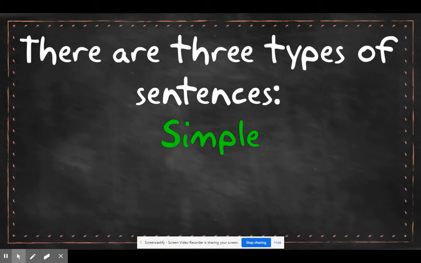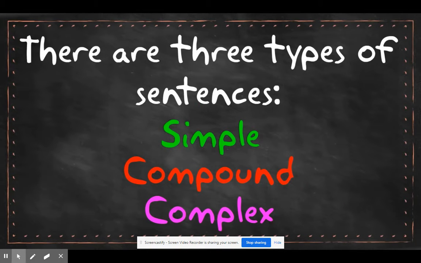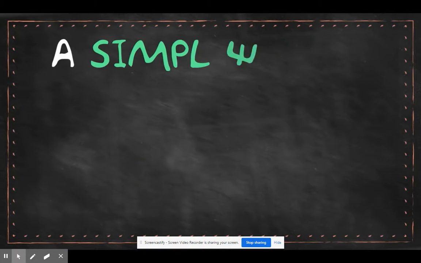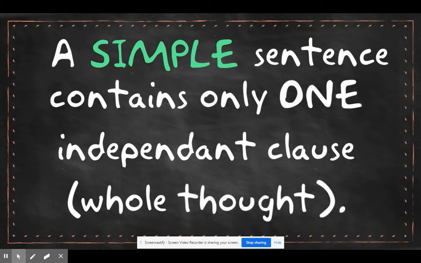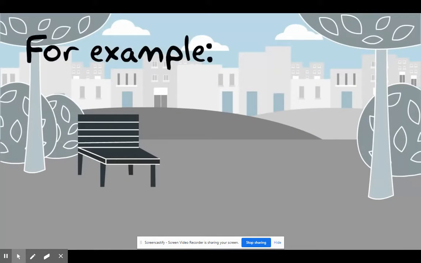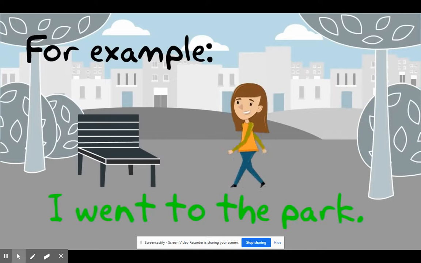There are three types of sentences: simple, compound, complex. A simple sentence contains only one independent clause, whole thought. For example, I went to the park.